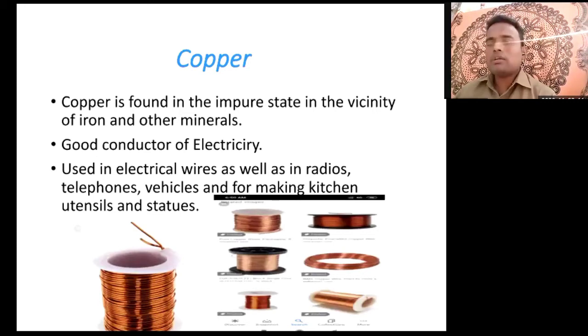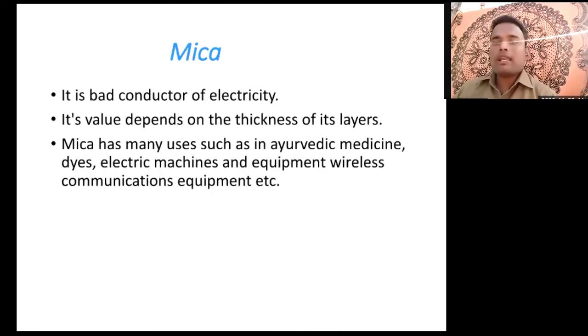Okay, so in this way it helps to satisfy our life. To make our life comfortable, the minerals have been used. Now, next, here mica is also an important mineral. But it is a bad conductor of electricity. That means mica does not have the capacity to carry electricity from one particle to another particle.